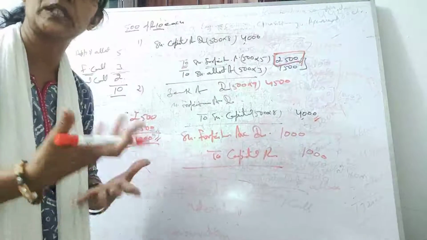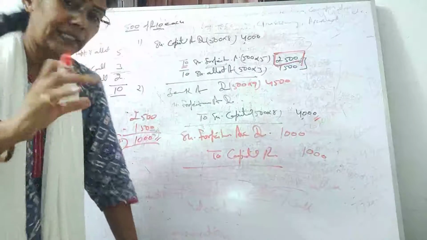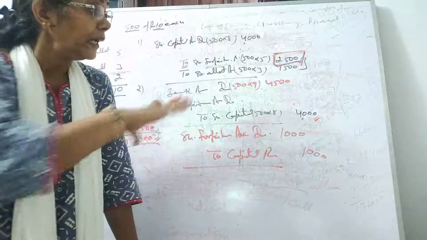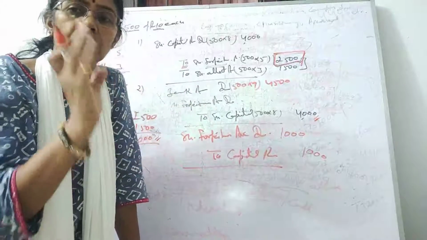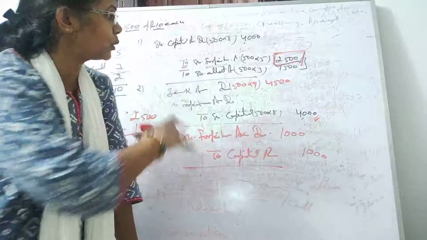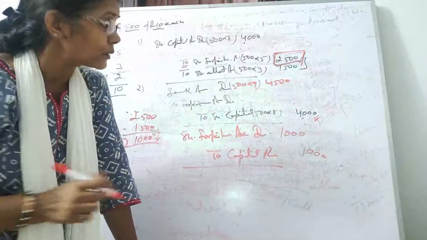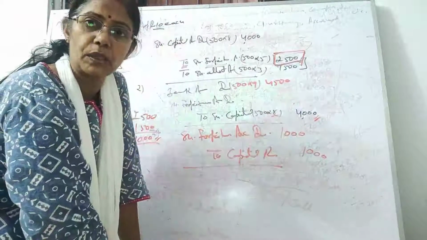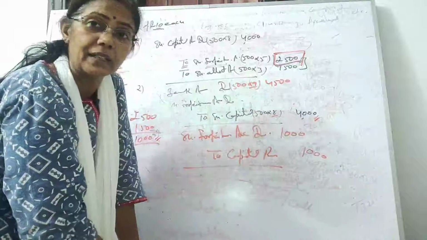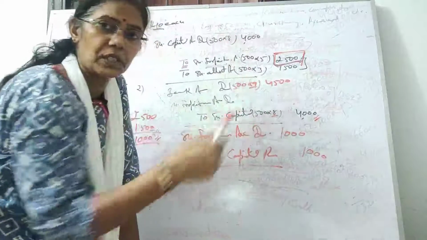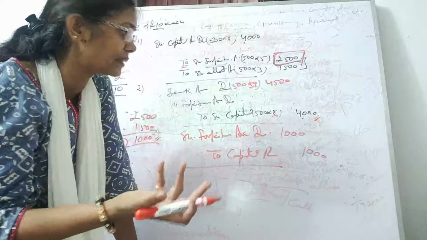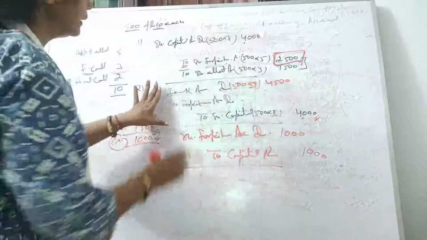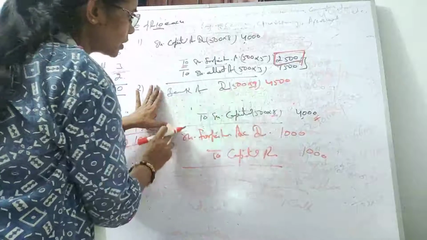So what kind of situation do you find, students? They will not mention that you have issued it at premium. In reissue they will not give you the word discount or premium. You have to identify it yourself. In this situation the called up price was 8 rupees only and we are issuing at ₹9. You are selling an 8 rupee item for 9, which means you are getting something extra, and the extra is termed as securities premium reserve. This is your premium. So here we are issuing these shares at premium.